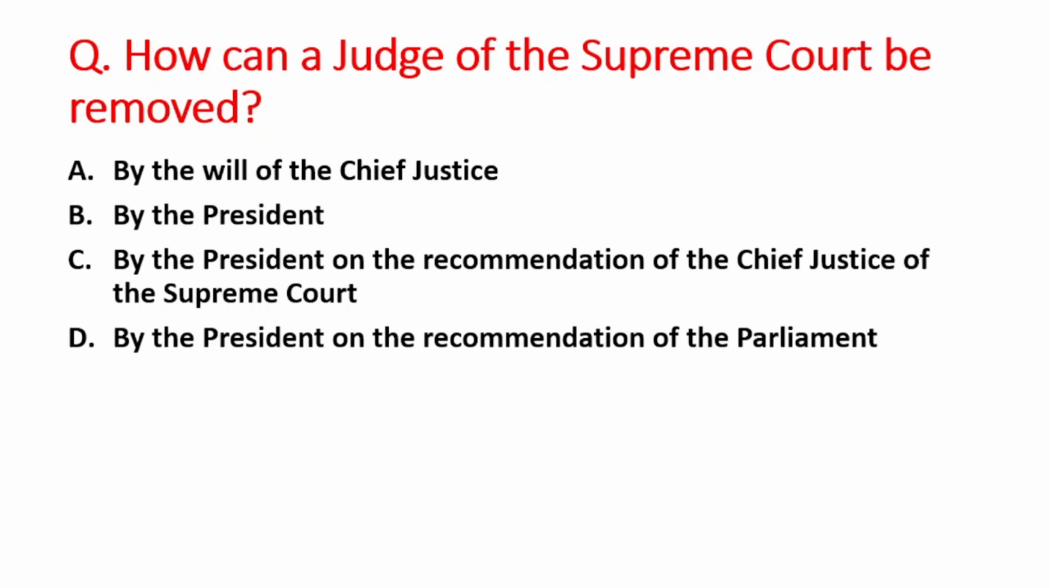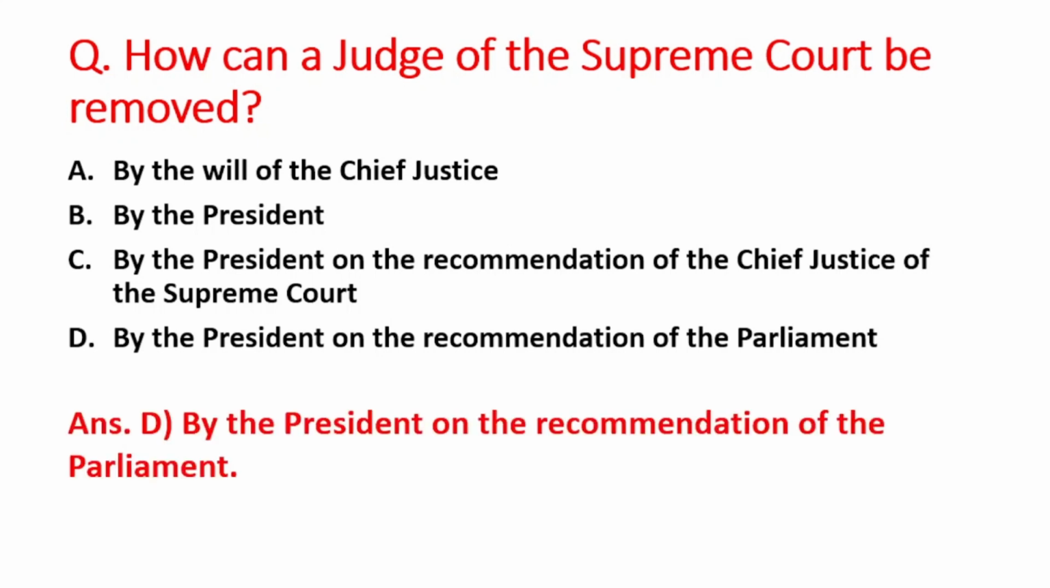Next question is how can a judge of the Supreme Court be removed. A option is by the will of the Chief Justice, B option is by the President, C option is by the President on the recommendation of the Chief Justice of Supreme Court, and last option is by the President on the recommendation of Parliament. The right answer is option D, that is the judges of the Supreme Court are removed by the President on the recommendation of Parliament.